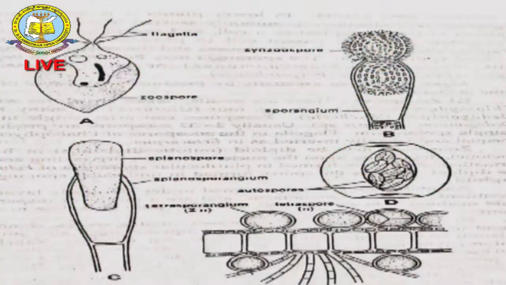So now you see here, this is an asexual reproduction system. That is zoospores. The second one is aplanospores. So zoospores means which contain flagella. Aplanospores do not contain flagella. So this is all asexual reproduction systems.